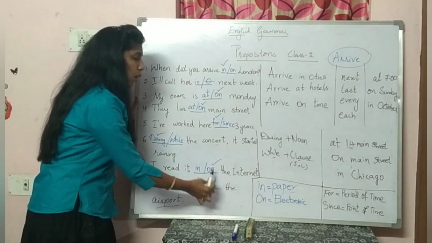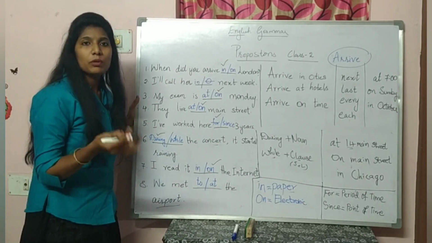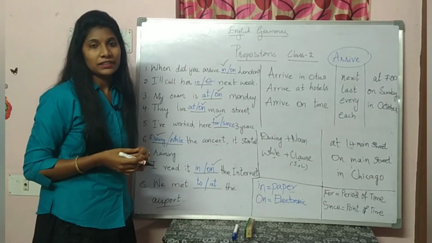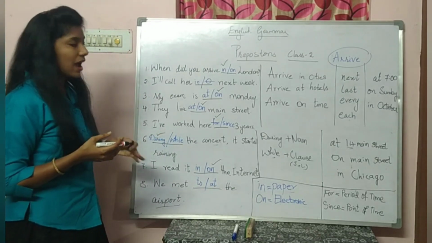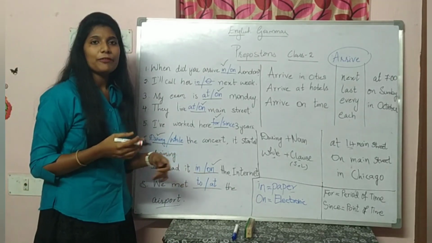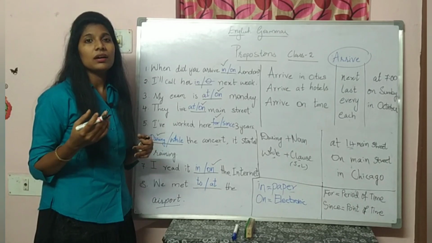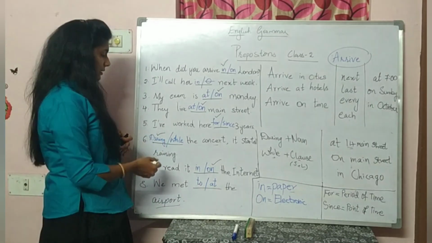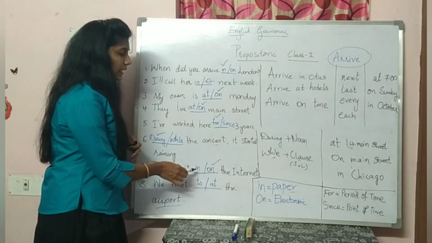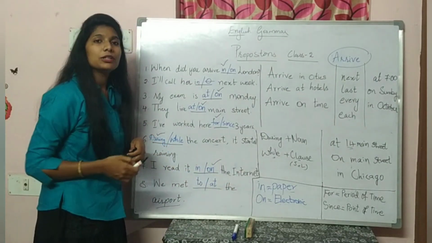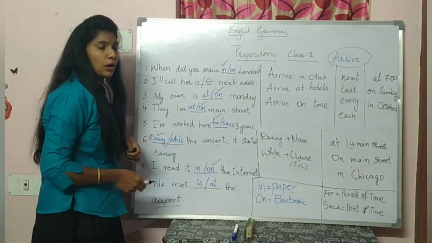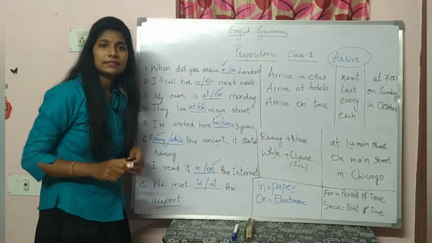I read it on the internet, on the mobile, I read it on the laptop, I read it on the computer. In such cases I have to use the preposition on. If not, in a magazine or a newspaper or whatever book it is, in such cases I have to use the preposition in. But if it belongs to an electronic device, in such case I'm going to use the preposition on. I read it on the internet.